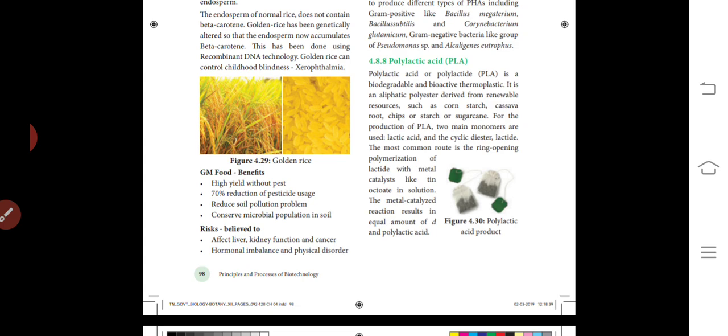Risks are believed to affect liver and kidney function and cause cancer. If recombinant technologies are not properly maintained, the varieties produced can affect the kidney and liver, lead to cancer, hormonal imbalance and physical disorders.